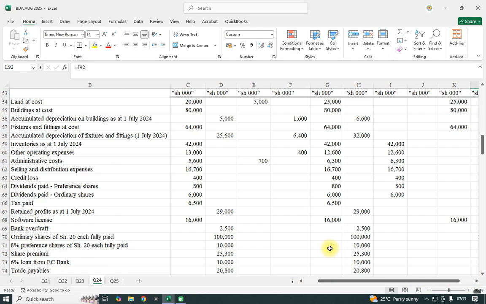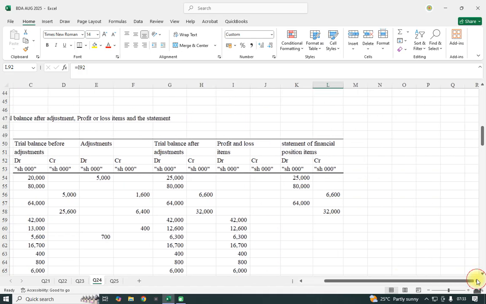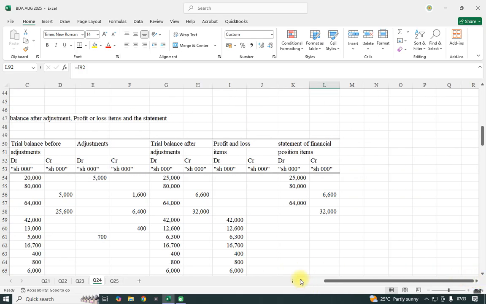So the key that will be marked whenever this question is reviewed: we have the statement of financial position, the statement of profit or loss, the trial balance after, and the trial balance before. Those are 1, 2, 3, 4. If they decide to include the adjustment as part of your earnings for the marks, then you'll have 5 columns, because the trial balance after will be dependent on the adjustment.